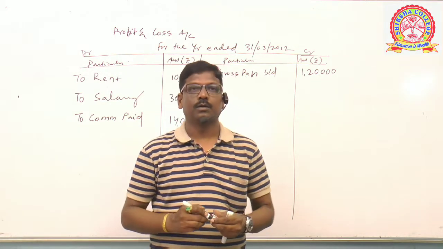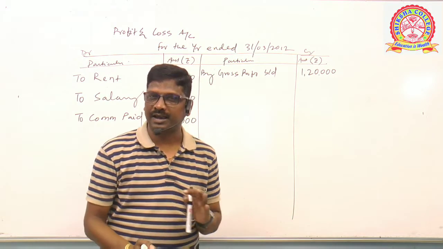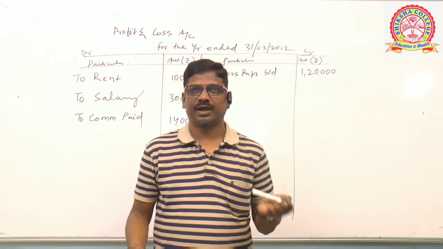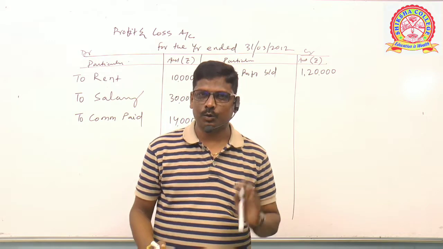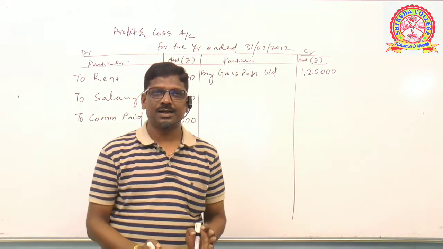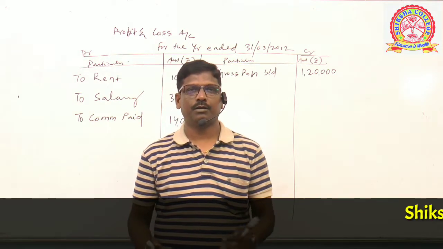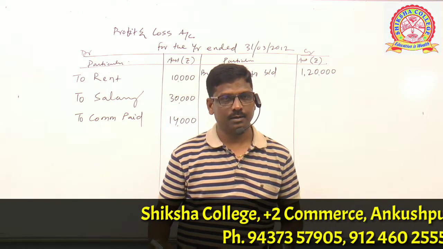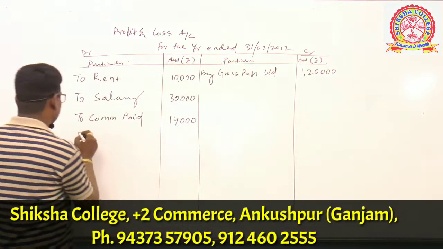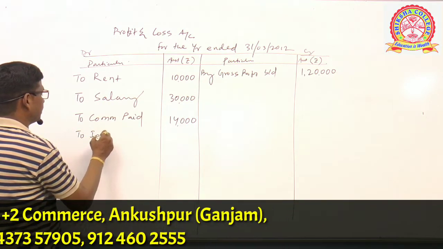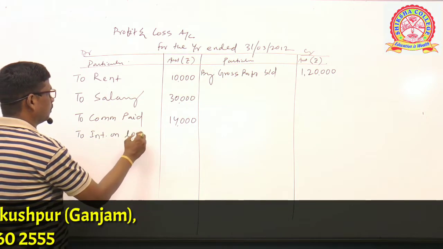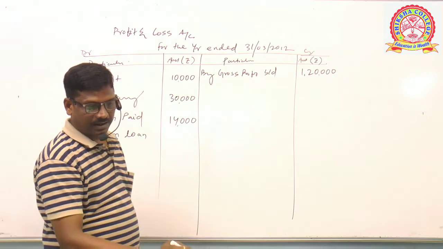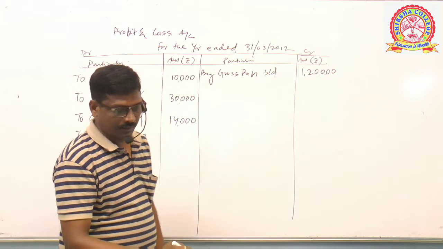If nothing is mentioned, loan means loan taken. So interest on loan taken means interest on loan paid or payable, which is an expense, a financial charge of the organization. Clear? So to interest on loan 10,000.